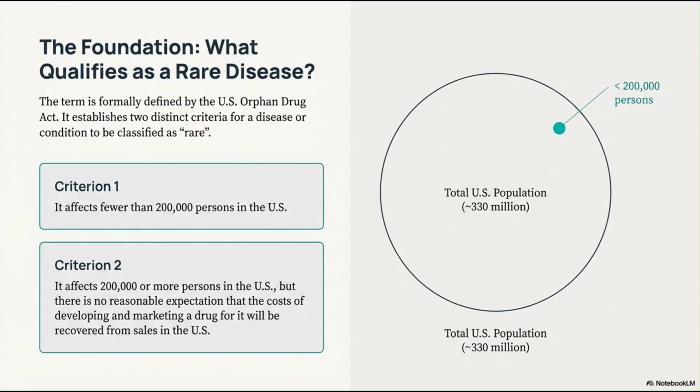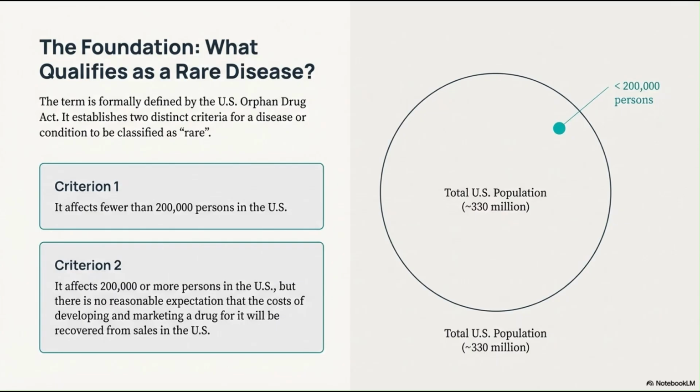So we have two criteria here. The very first one is that if it affects fewer than 200,000 persons in the US, then it classifies as a rare disease. Secondly, if it affects 200,000 or more persons in the US, but there is no reasonable expectation that the cost of developing and marketing a drug for it will be recovered from the sales in the US. So these are the two criteria that classify a particular disease as a rare disease.